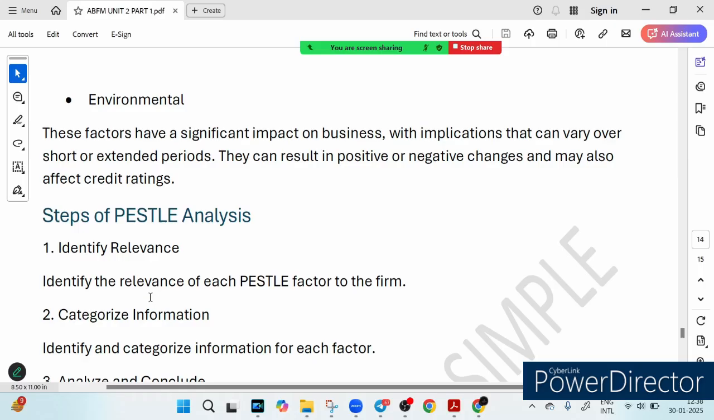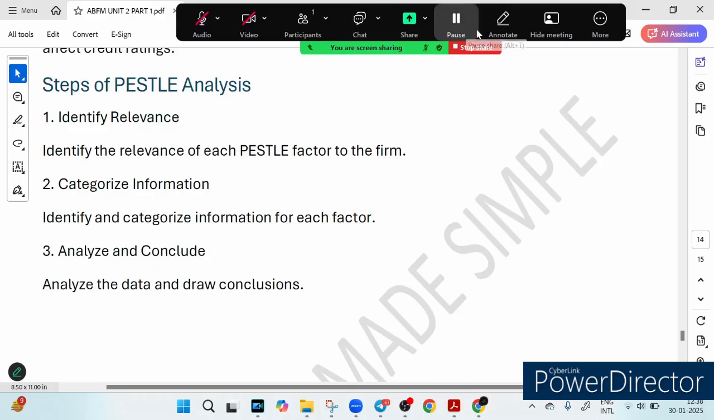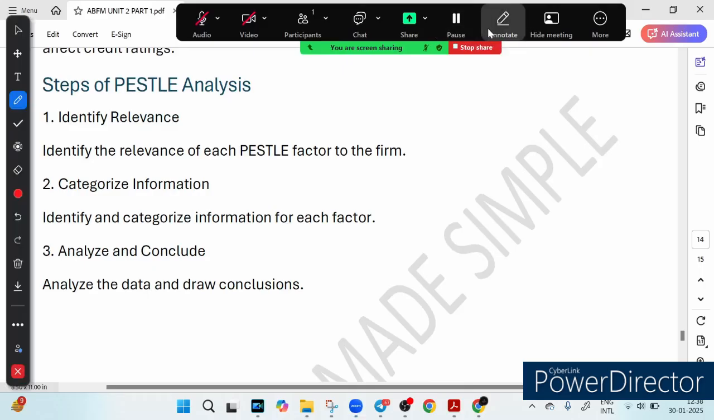What are the steps of PESTLE analysis? Now let's discuss. If you have ever wondered how business stays ahead of the curve, one of the answers lies in PESTLE analysis. So how does PESTLE analysis actually work? There are three key steps that make this tool so effective. The first is identify relevance. Means what? Imagine you are studying for CIB, but you don't know where to focus your energy. Just like how business needs to figure out which PESTLE factor matters most to them.